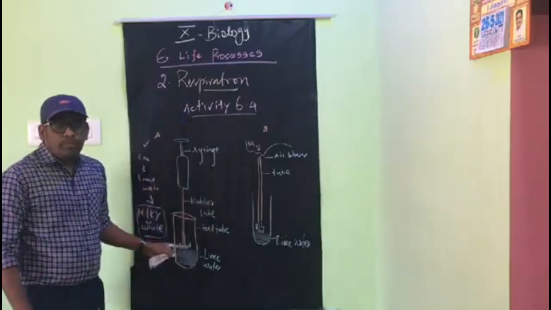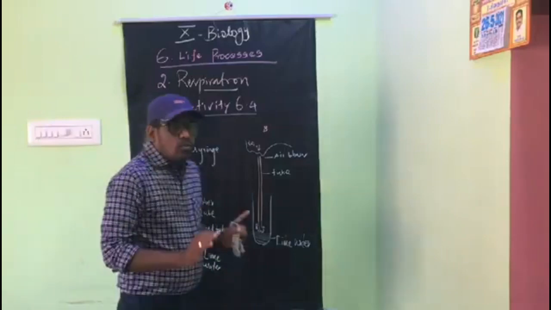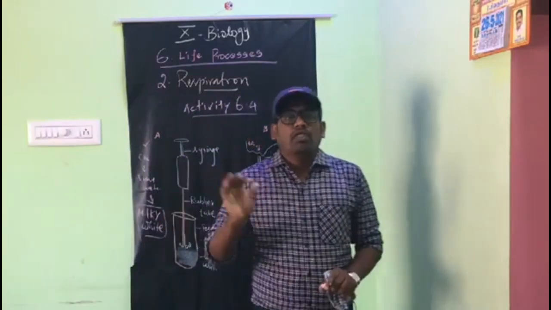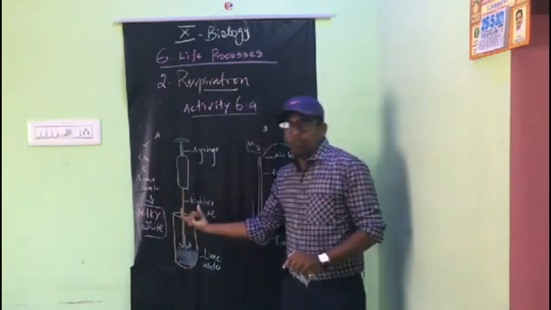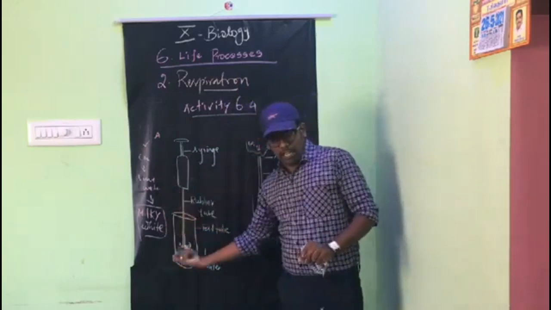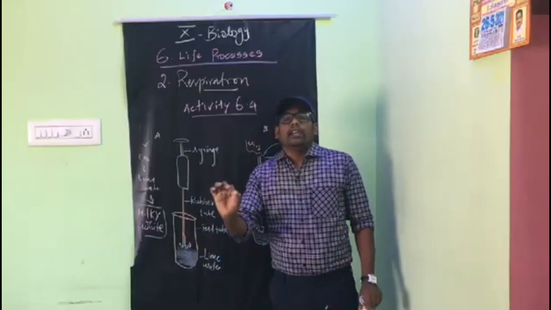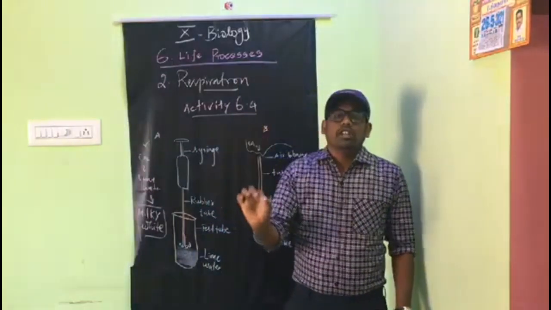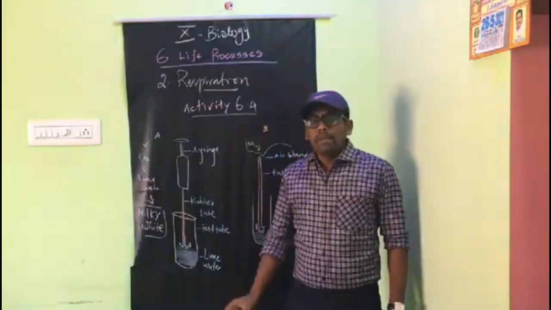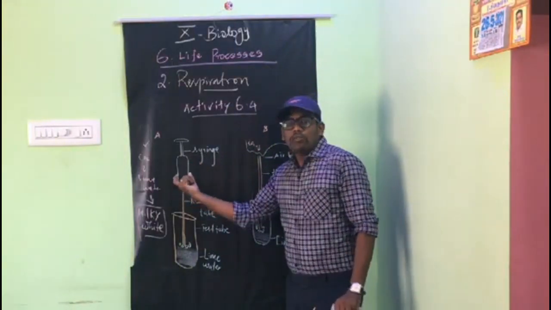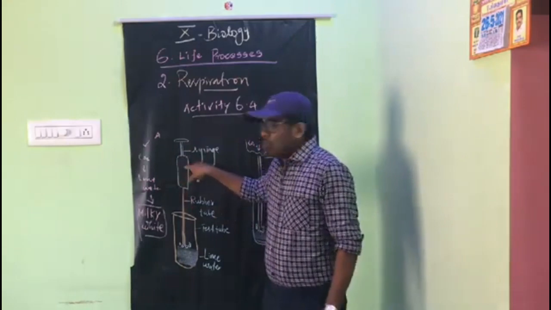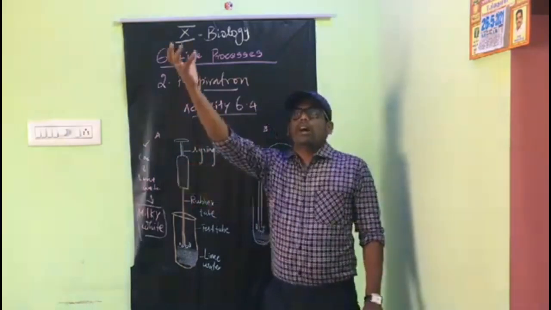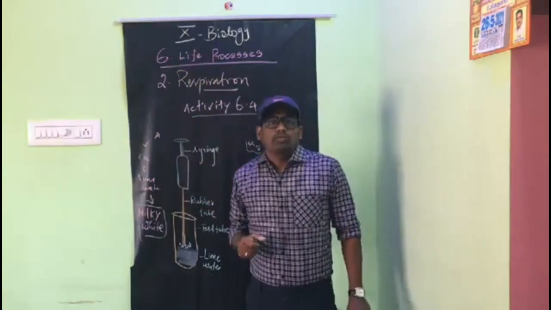Test tube A will take some time to turn milky white, because the air passed through the cylinder is obtained from the atmosphere.